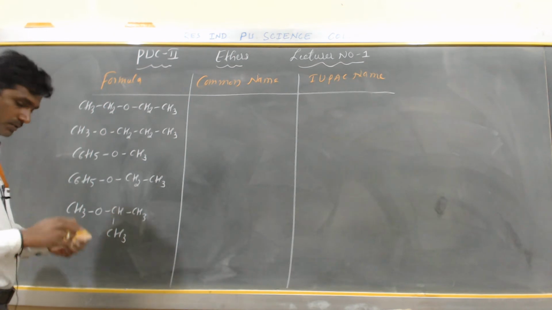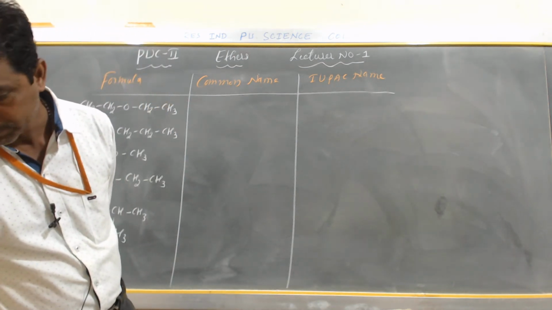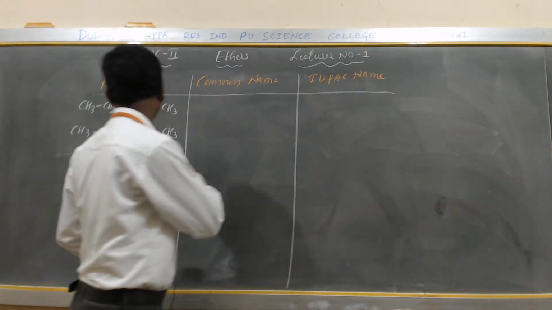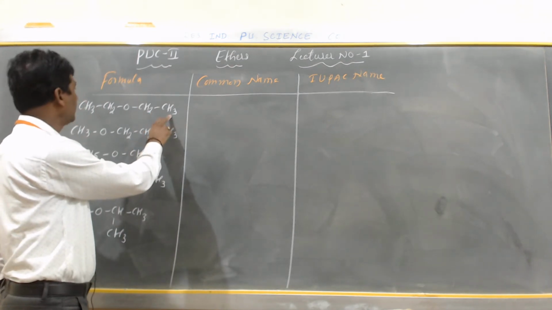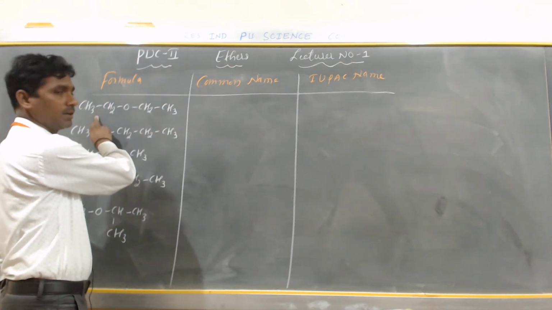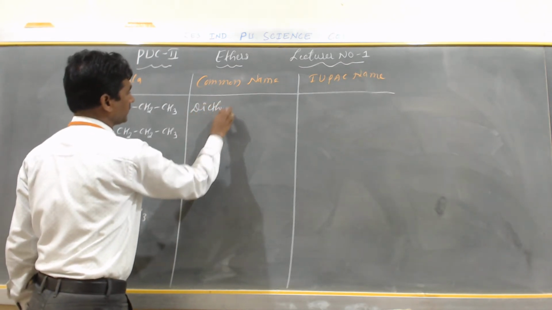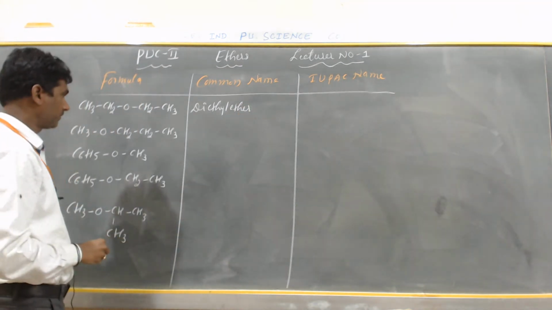Yes, my dear students. So these are the examples. Okay, we are discussing. Here already we have discussed CH3 CH2 ethyl, CH3 CH2 ethyl, both are same, diethyl ether, diethyl ether. Okay, diethyl ether.